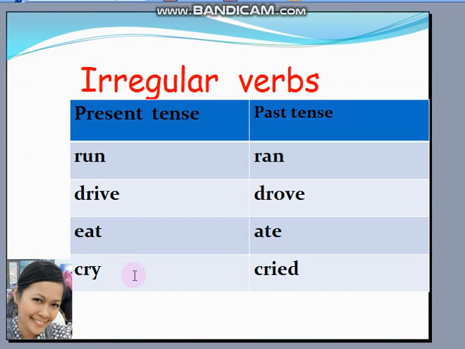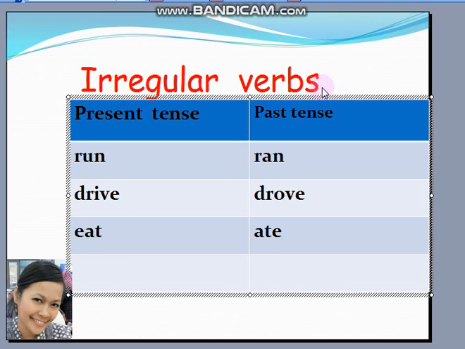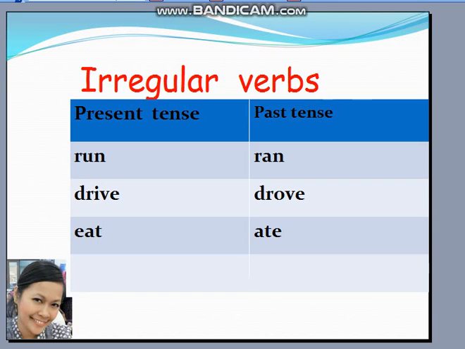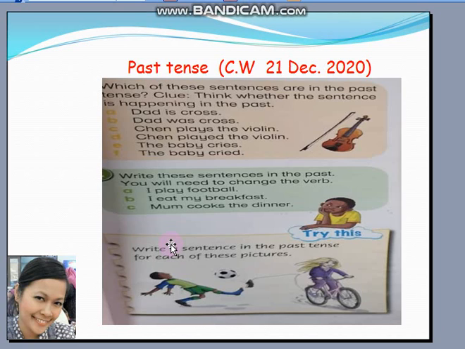The verb cry belongs to the regular verbs because of the y rule, so look at them carefully. We change their spelling when they are in the past tense. This is for irregular verbs. And this is your activity for today.